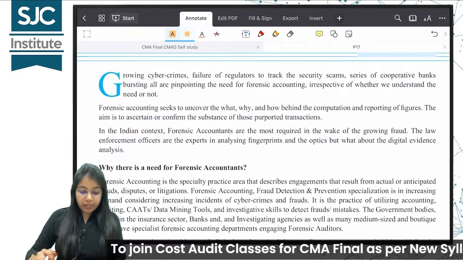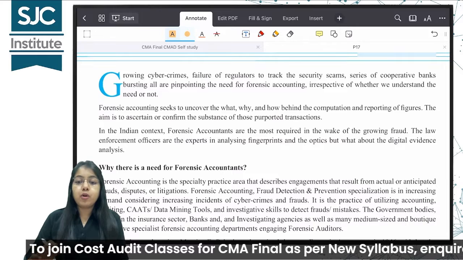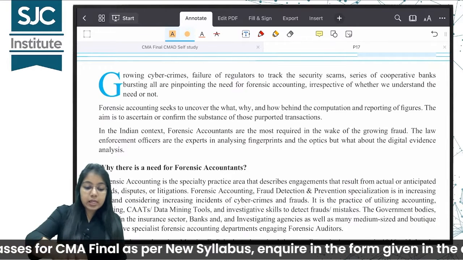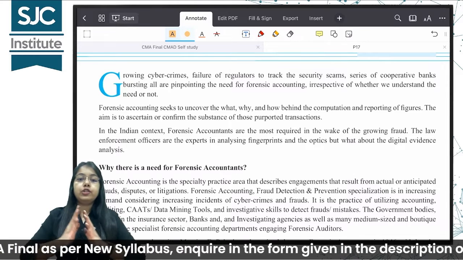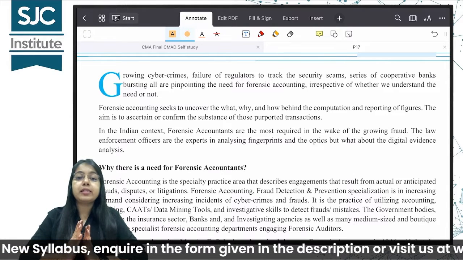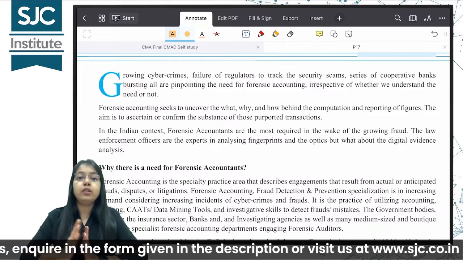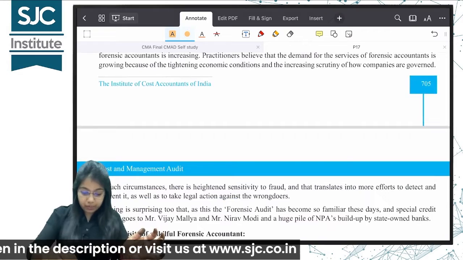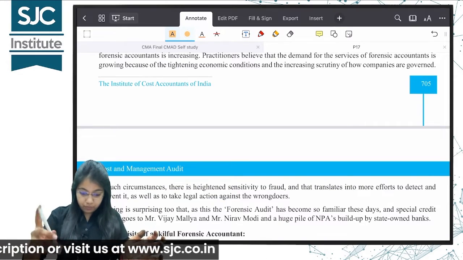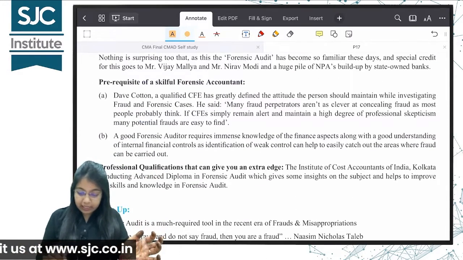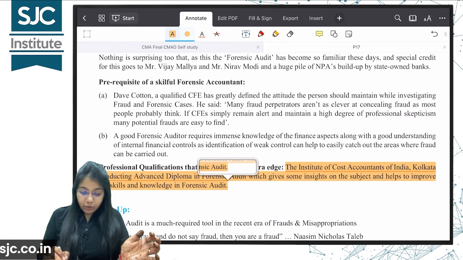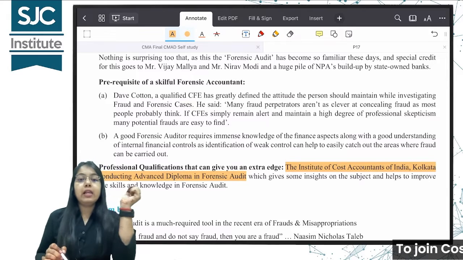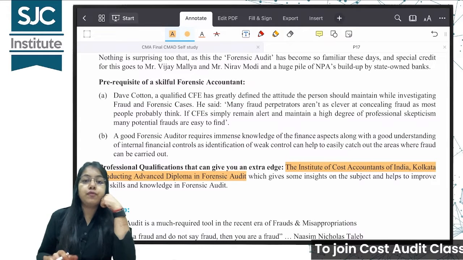The last topic is professional opportunities. This is the last topic of this chapter. So, forensic audit can be conducted by chartered accountants. It can be conducted by certified fraud examiners. Even your CMA Institute is offering an advanced diploma course. I will just show you. Where is it? Yes. Is offering an advanced diploma in forensic audit, which gives some insight on the subject and helps to improve your skill and knowledge of forensic audit.